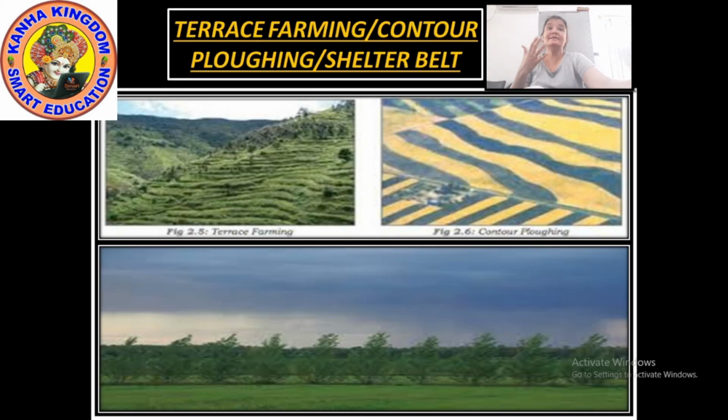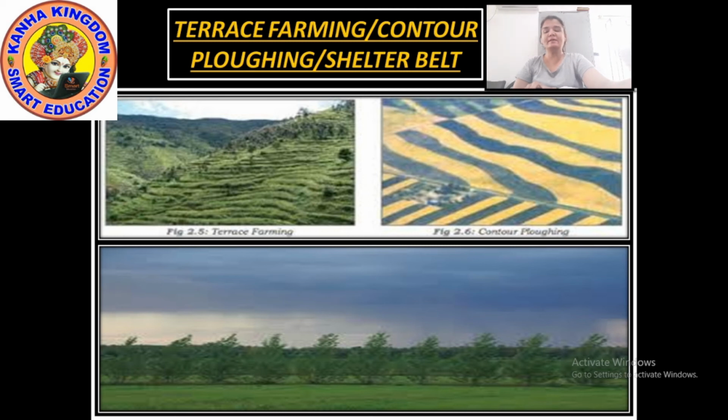Now here is the picture. In the first picture it is showing you the terrace farming. How is the terrace farming being done? Second is contour ploughing. In contour ploughing, you can see ploughing parallel to the contours of a hill slope to form a natural barrier. A natural barrier is being made, okay, to stop water from flowing down the slope.